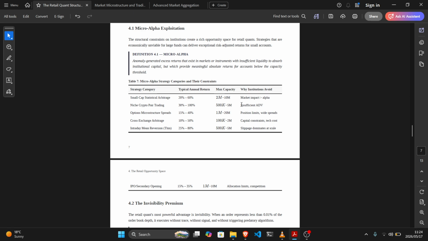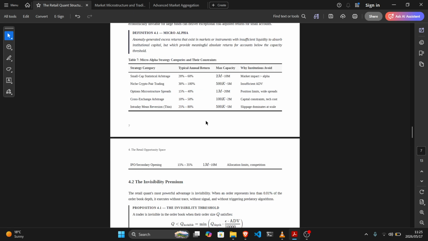Options microstructure spreads, typical annual return 15% to 40%, max capacity 1 million to 20 million, and institutions avoid it because of position limits and wide spreads that will eat them alive. Cross exchange arbitrage, typical annual return 10% to 50%, max capacity 100k to 2 million, and institutions avoid it because of capital constraints and tech costs.